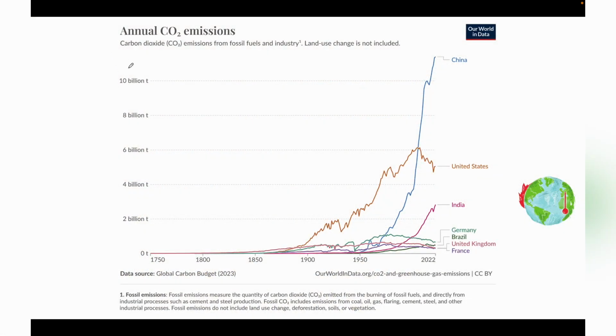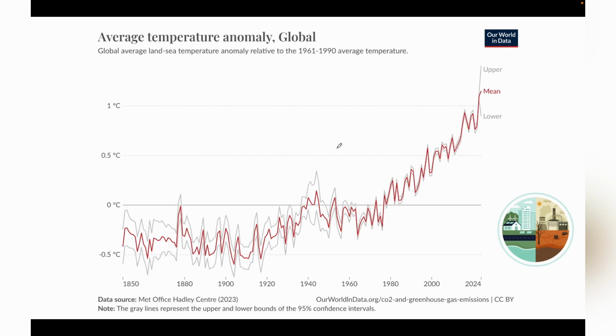This chart depicts annual CO2 emissions, and as you can see, China is the major contributor to these emissions, followed by the United States and India. So if we talk about India, it contributes around 3 billion tons of emissions out of around 60 billion tons as on date. So why is it happening, what are the major factors, and what are the consequences of these emissions? The consequence that we feel is the increase in average temperature anomaly.